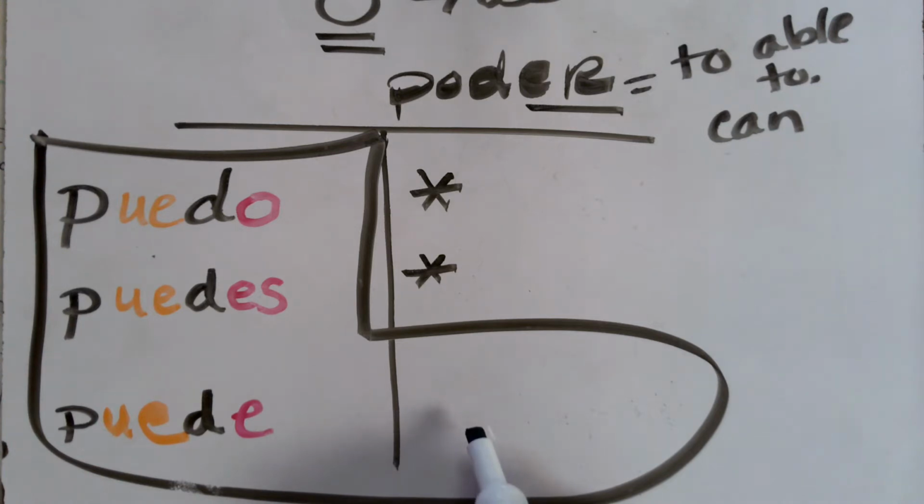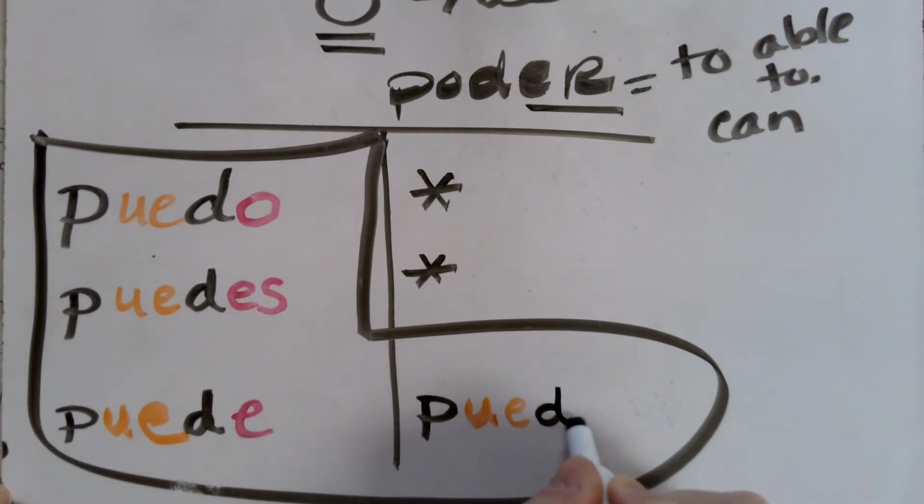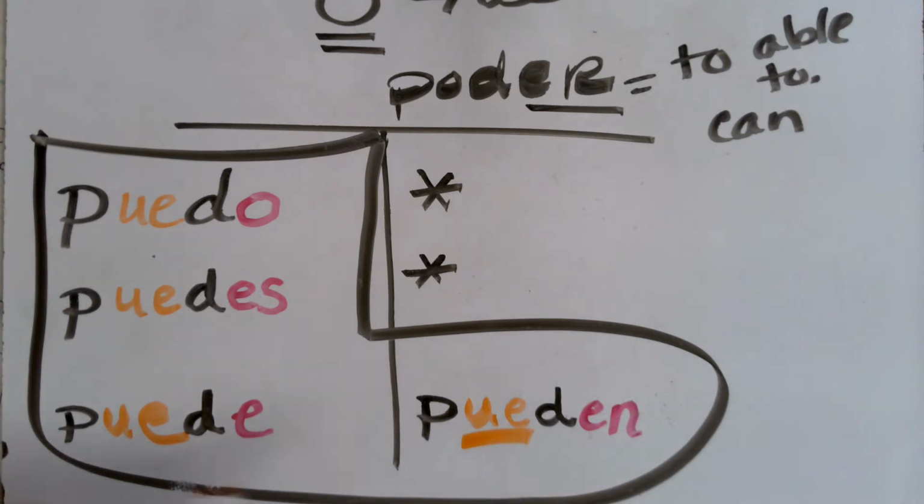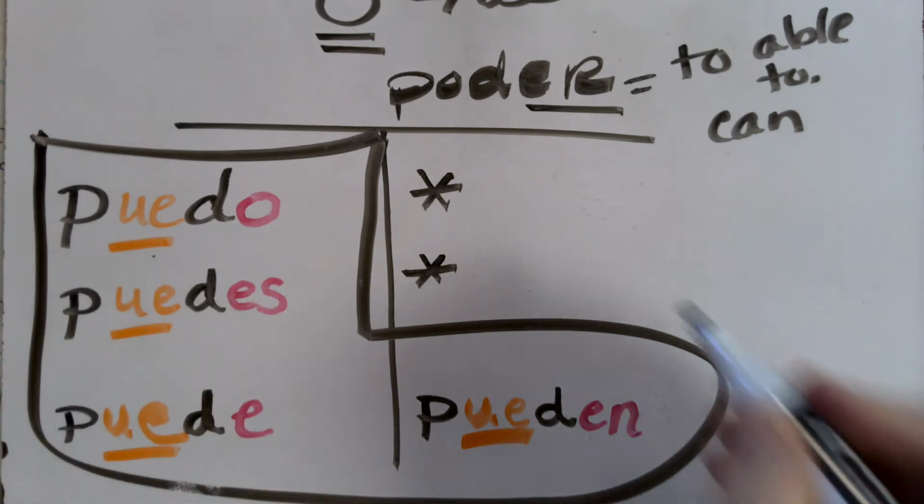Still working within the boot. If you all can go to the bathroom or you're able to go to the bathroom, I start with my stem, change my O to UE, finish my stem, and then this is in ustedes, ellos, ellas form. So my ending for an ER verb will be ellos pueden ir al baño. Now, outside of the shoe, we do not have to go through and stem change my O to UE, and it will just be a normal conjugation.